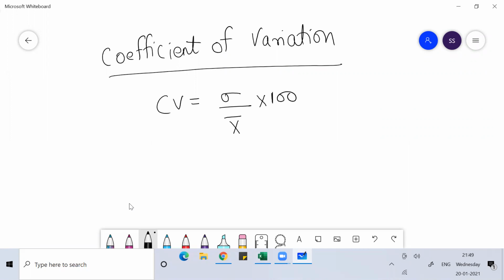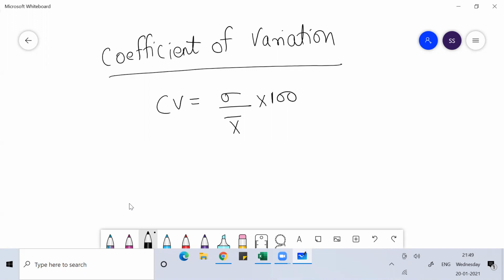Whenever we study measure of dispersion, we study absolute measures of dispersion and relative measures of dispersion. In absolute measures, we study range, quartile deviation, mean deviation, and standard deviation.